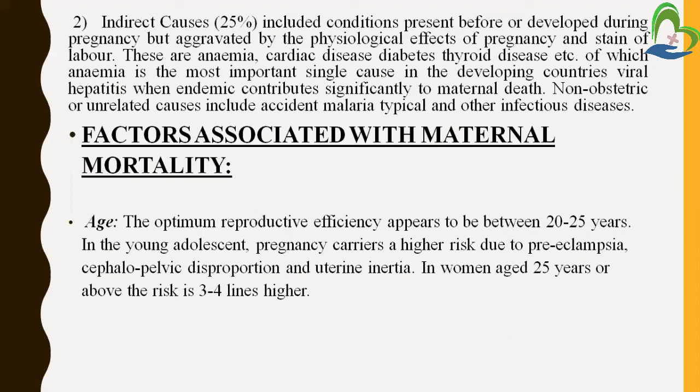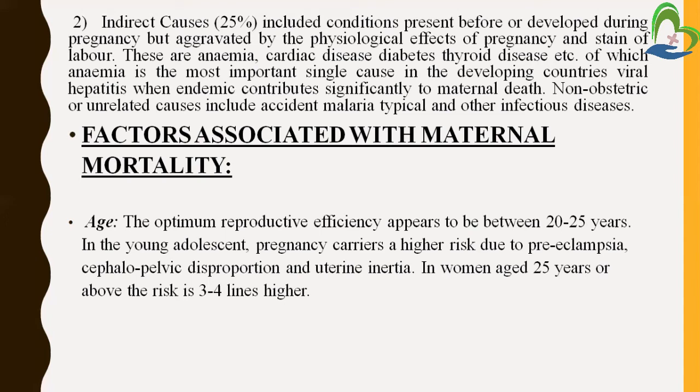Which kind of factors are associated with the mortality? First of all, the age factor, because we already know that if the mother's age is more than 30 or 35 years, it can be a problem for maternal death, because more parity and more age are responsible for the mother's death.